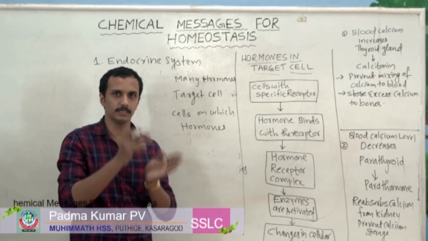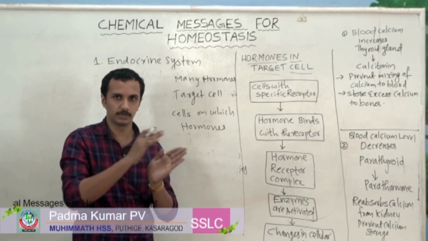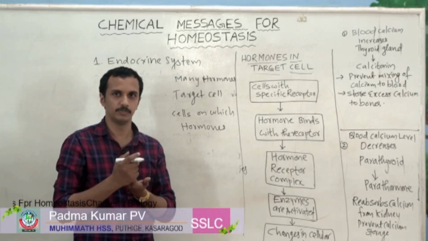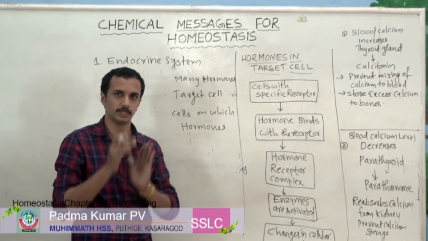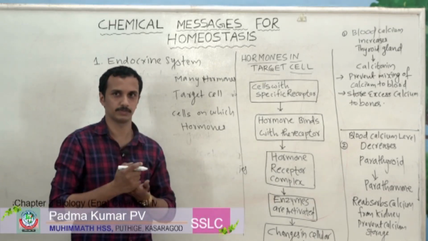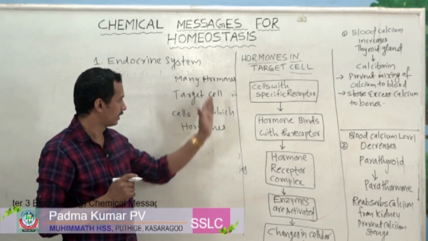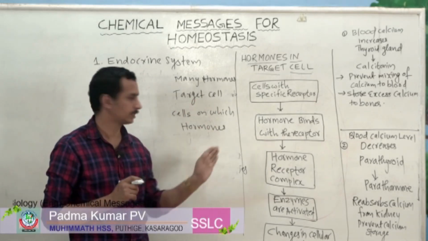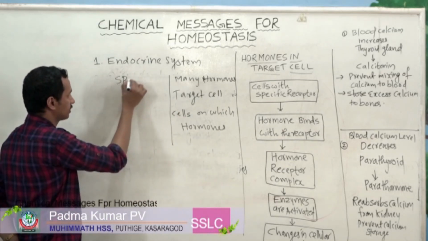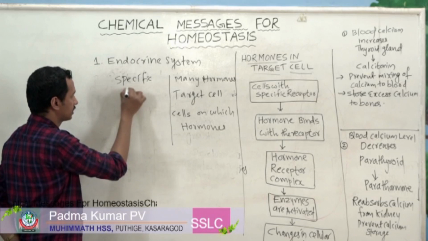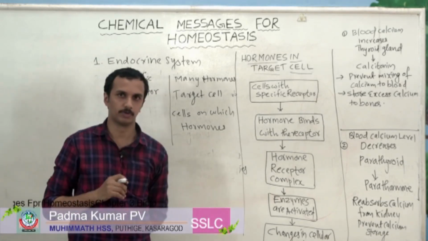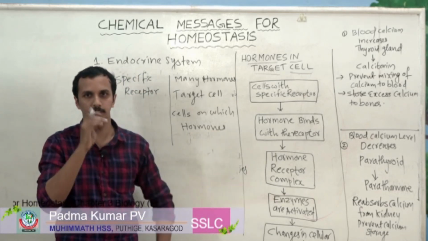So many endocrine glands will be there, and they will secrete their hormones. Many hormones will be present in our body. Our doubt is how these hormones act. So each hormone has a target cell, and in the cell there will be a specific receptor for the hormone. So each hormone has a specific receptor.